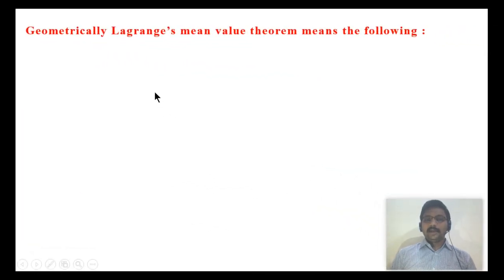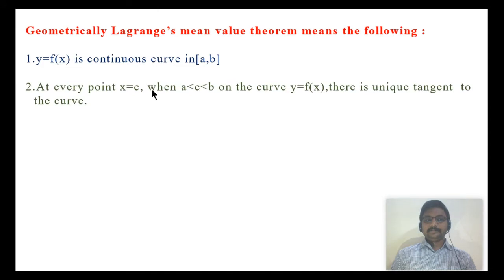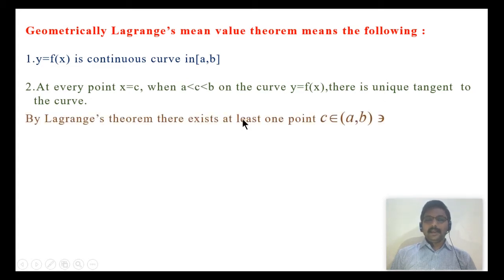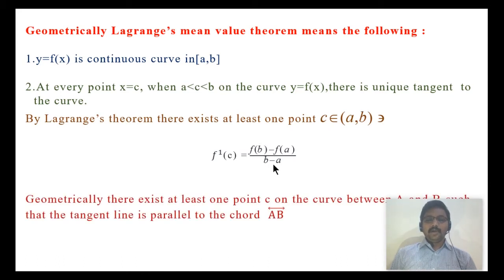Geometrically, Lagrange's mean value theorem means the following. y equal to f of x is a continuous curve in the closed interval [a, b]. At every point x equal to c, so here the point c lies between a and b, on the curve y equal to f of x, there is a unique tangent to the curve. By Lagrange's mean value theorem, there exists a point c which belongs to the open interval (a, b) such that f dash of c is f of b minus f of a upon b minus a.